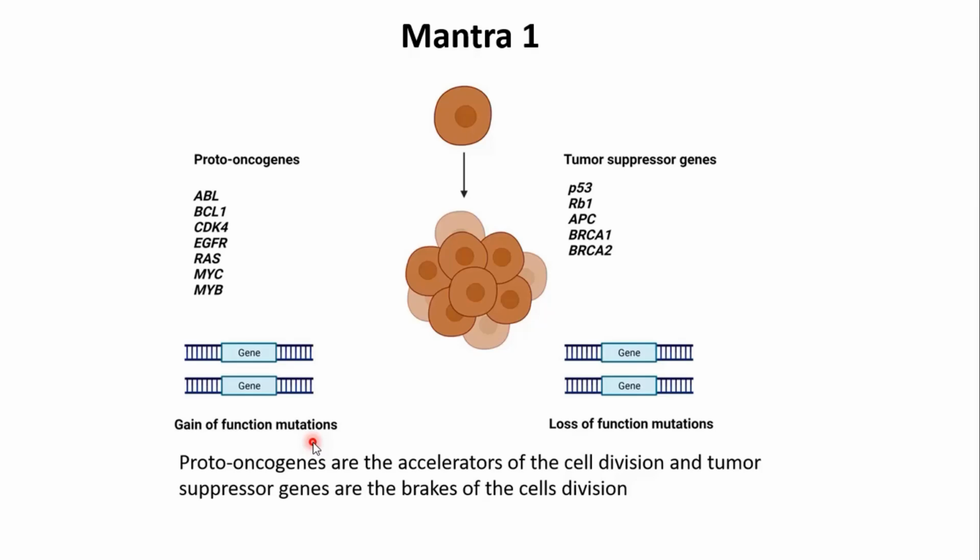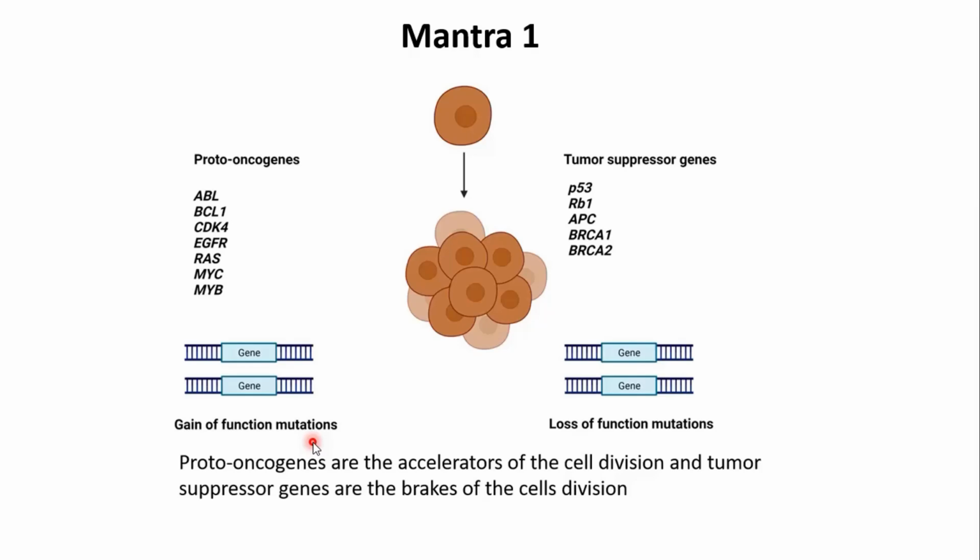So the proto-oncogenes are the accelerators of cell division, and tumor suppressor genes are the brakes of cell division. If accelerators are not stopped, cell division will not stop and we will get cancer. If brakes, the tumor suppressor genes, are not going to work, then of course cell division will not stop and we'll get cancer.